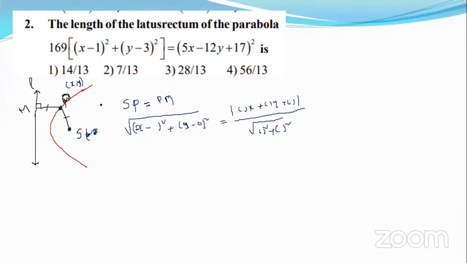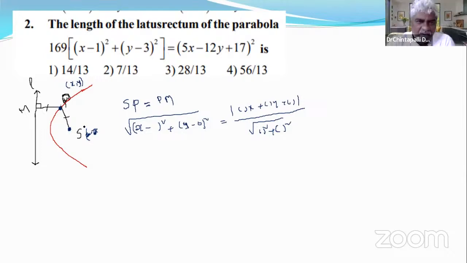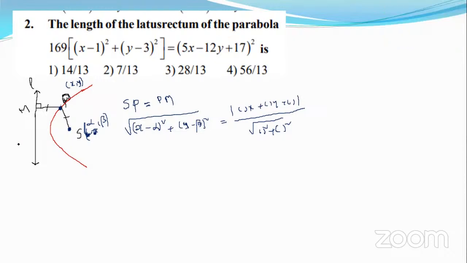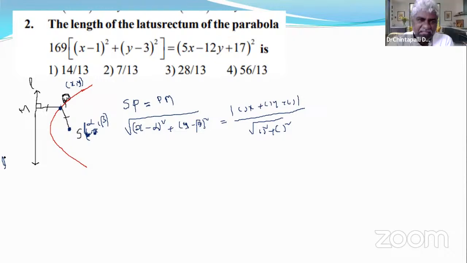For example, if this point is alpha comma beta, then it would be x minus alpha whole square plus y minus beta whole square, right? If the equation of the line is Lx plus My plus N equals 0, then this would be L, this would be M, this would be N. Got it?